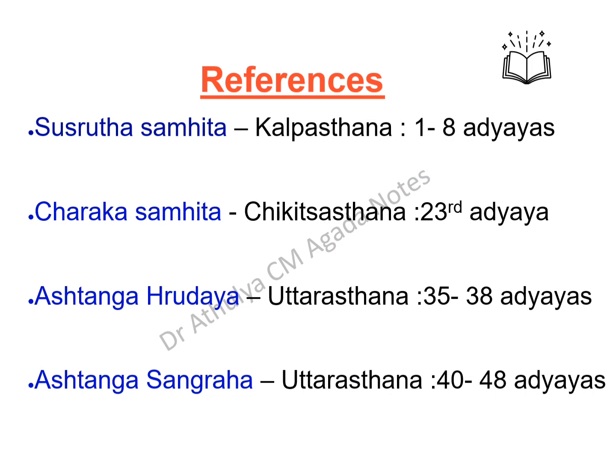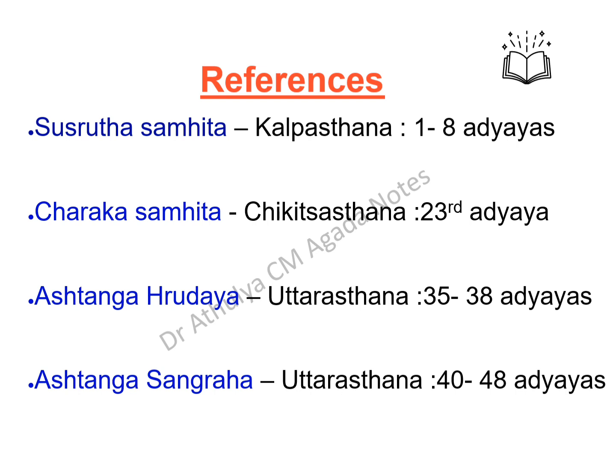Okay, first let's look into the references from where we can obtain Vishachikitsa. First, among the Brihatrayis, in Sushruta Samhita the whole Kalpasthana, that is 1 to 8 adhyayas, is given by the Acharya to Vishachikitsa especially.